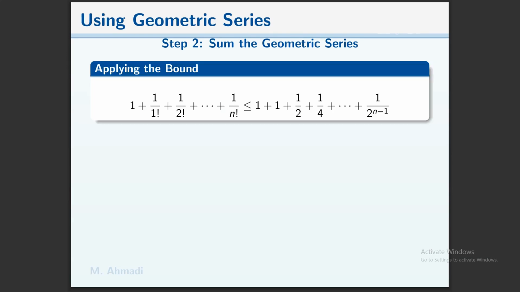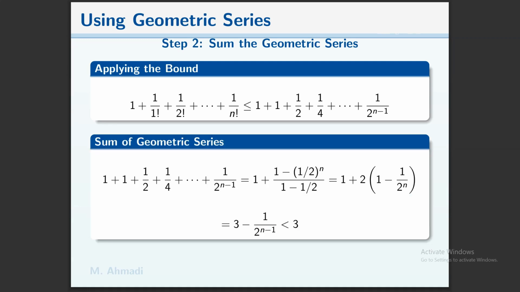We can use the geometric series. 1 plus 1 over 1 factorial plus 1 over 2 factorial plus so on plus 1 over n factorial is less than or equal to 1 plus 1 plus 1 over 2 plus 1 over 4 and so on plus 1 over 2 to the n minus 1.